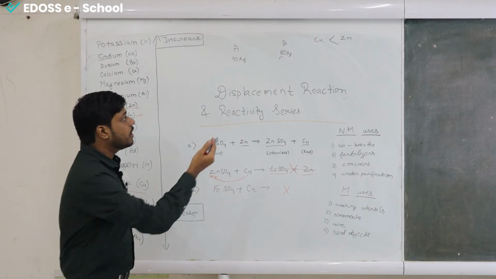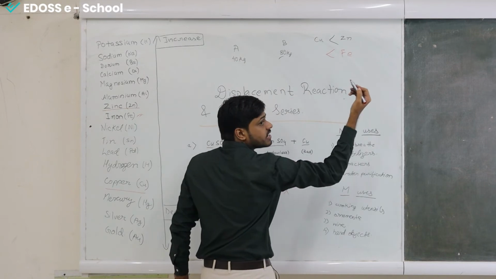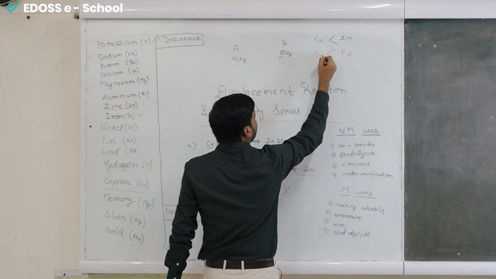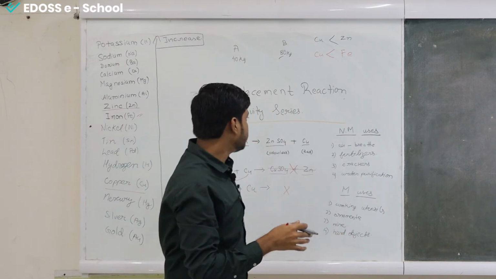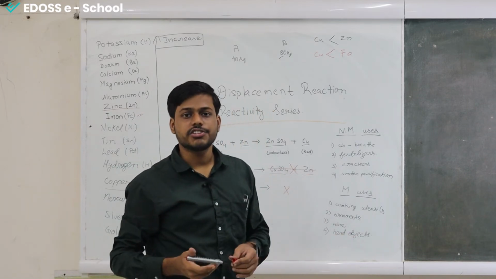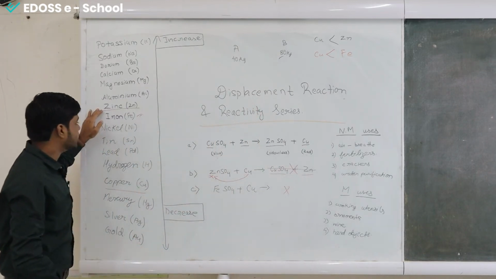The reason is the same: copper is below iron and it can't displace it. When we talk about reactivity, iron, written as Fe, is more reactive than copper. So from all these points we can write a two-liner definition and understand the concept that any element that is present.